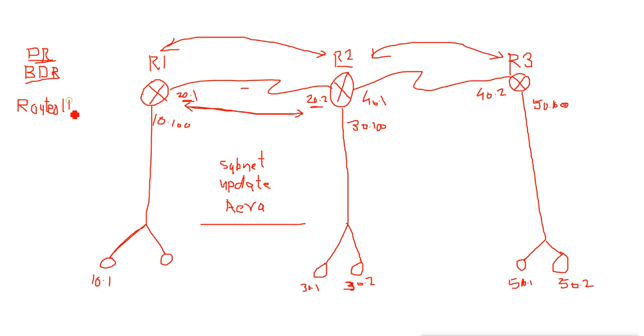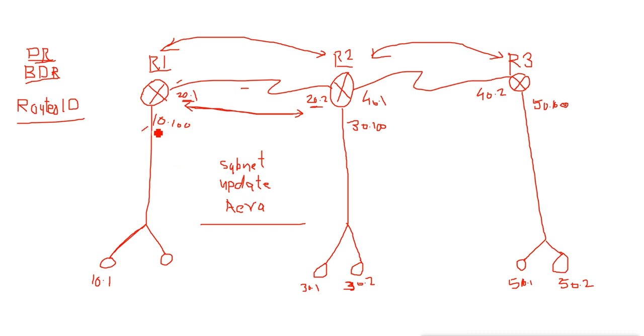By default, the router ID is the highest IP of any interface of a particular router. For example, in router 1 I have two interfaces, serial and fast Ethernet.